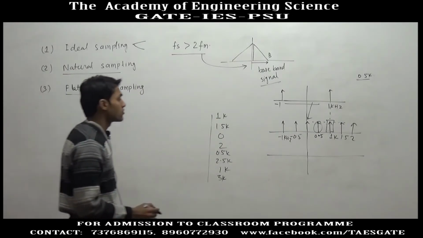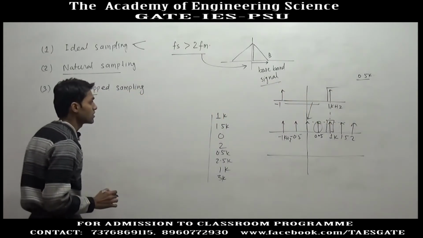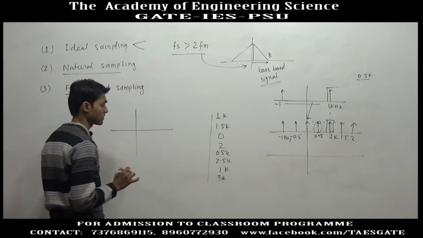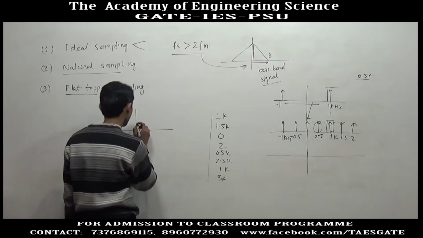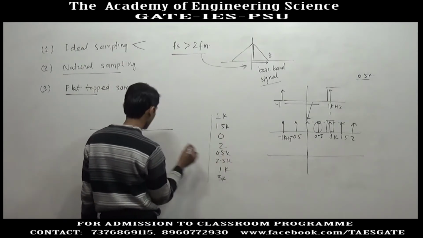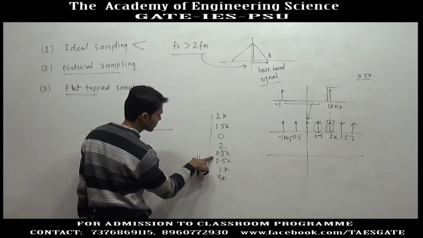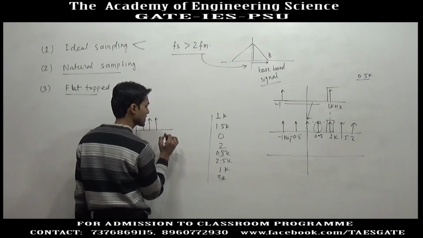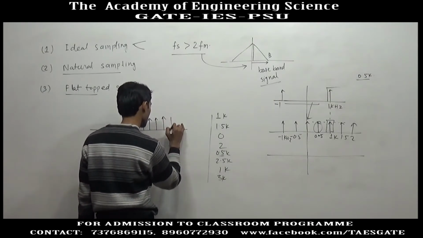Now, what you have to do is extract 1 kilohertz. This can be done by a band pass filter. In the sampled signal you have all the frequencies starting from 0, then 0.5, then 1, then 1.5, then 2, then 2.5.